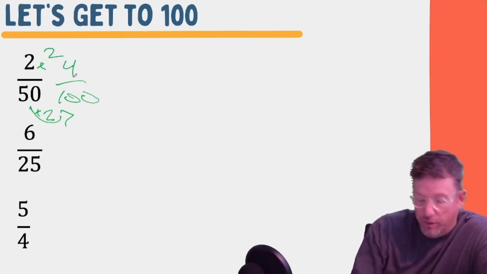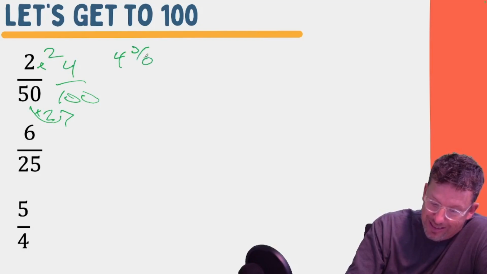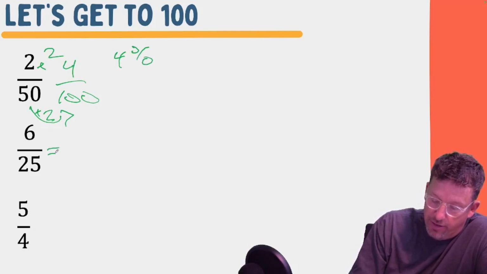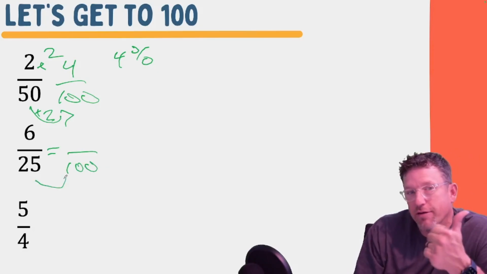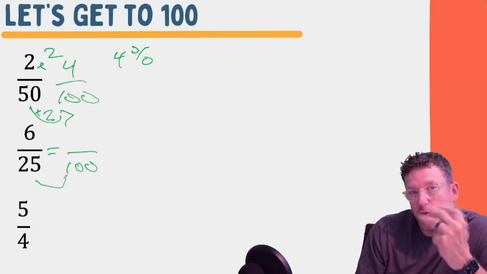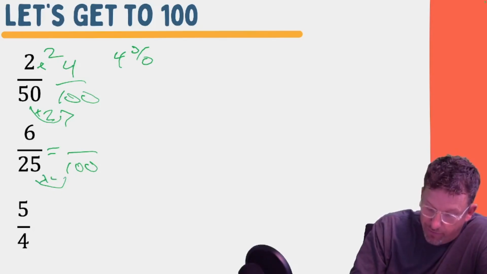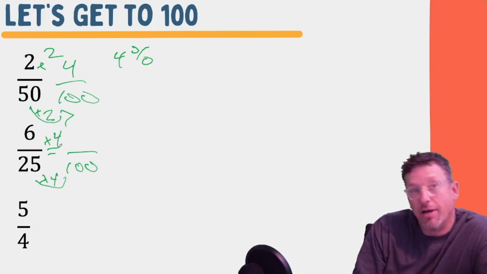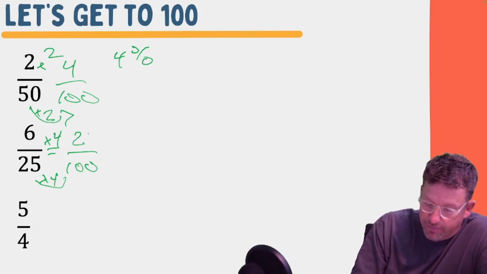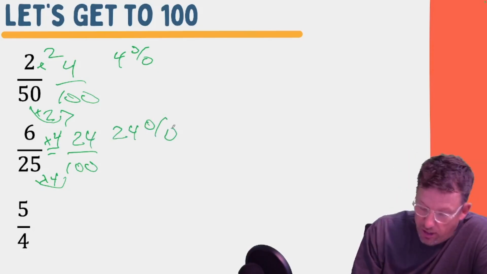4 out of 100. What percent? 4%. Let's go here. Let's get to 100. What did I do from 25 to get to 100? 25, 50, 75, 100. 4 times bigger. So I multiplied by 4, which means I have to multiply by 4. What's 6 times 4? That would be 24. 24%. See what I mean? When you get to 100, life is pretty easy.